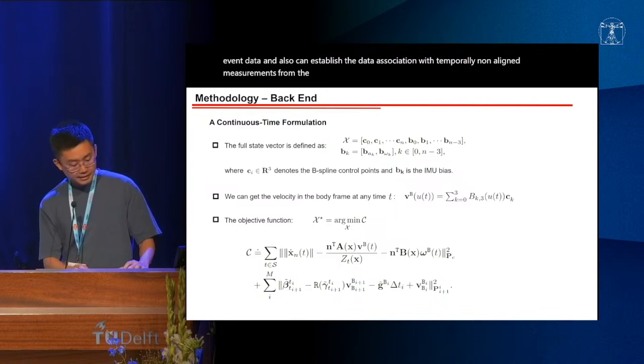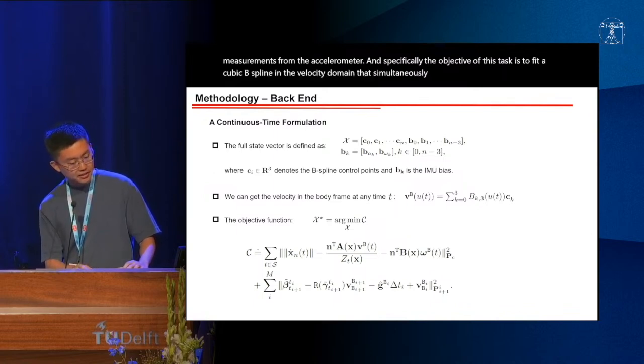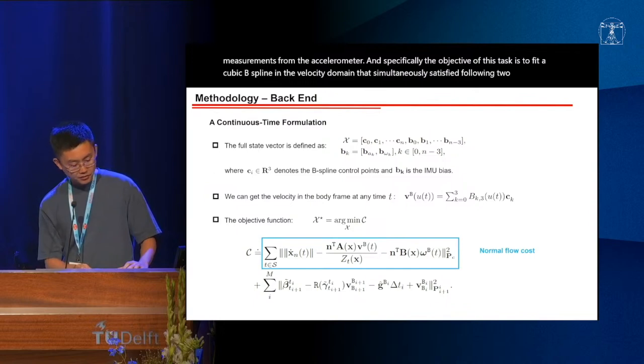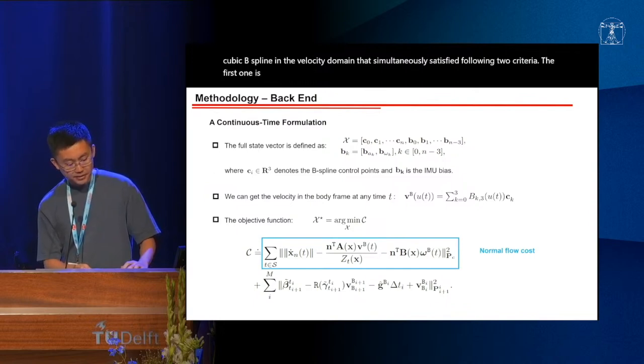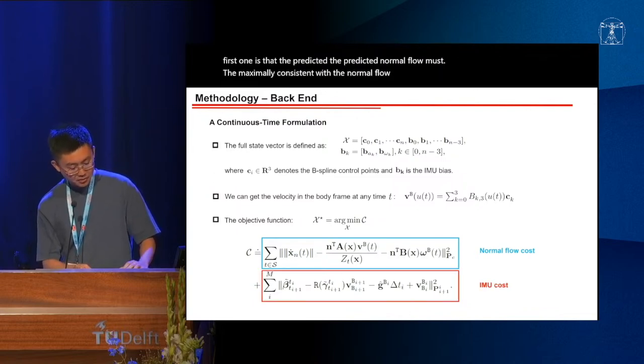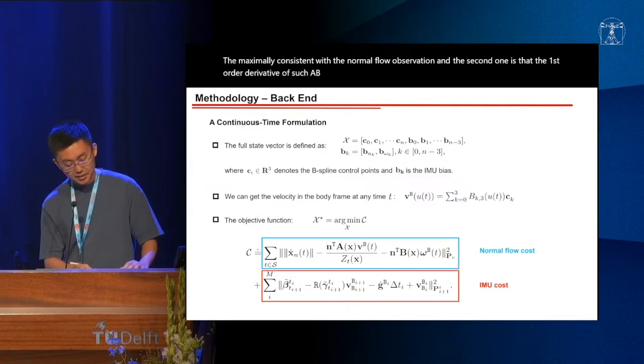Specifically, the objective of this task is to fit a cubic B-spline in the velocity domain that simultaneously satisfies two criteria. The first is that the predicted normal flow must be maximally consistent with the normal flow observation. The second is that the first-order derivative of such a B-spline must maximally comply with the acceleration measurements.